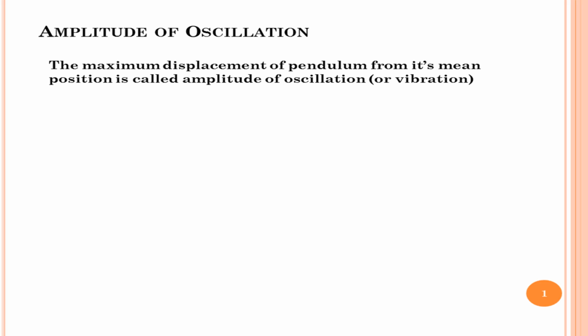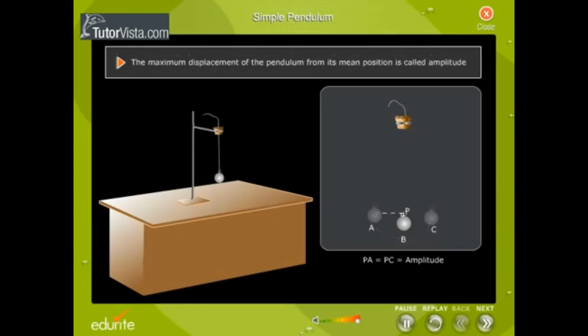The maximum displacement of the pendulum from its mean position is called amplitude of vibration or amplitude of an oscillation. Here we can see that the maximum displacement on the left hand side is equal to the maximum displacement on the right hand side from its mean position. That is, the displacement PA is equal to the displacement PC.